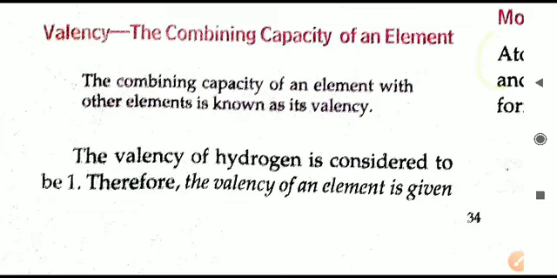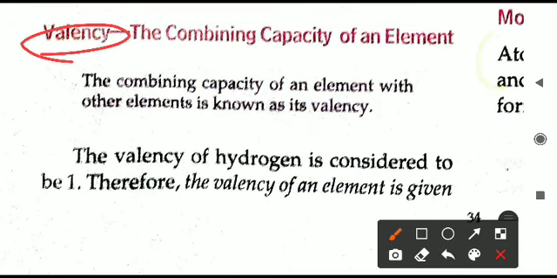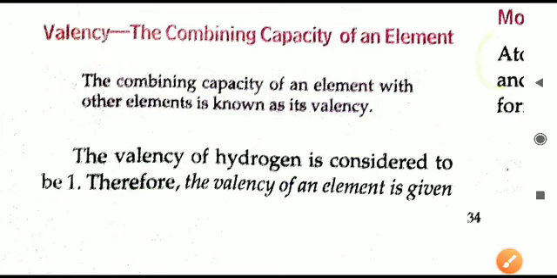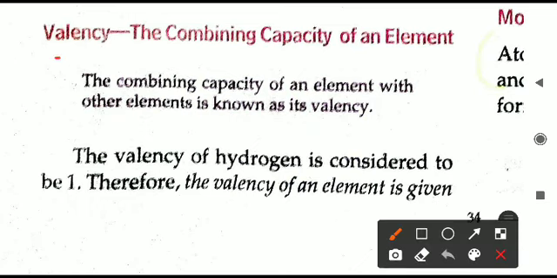Now when these atoms are reacting with each other, there is an important concept related to that, because atoms are combining with each other. How many atoms will combine with how many other atoms? Like we can take a hydrogen atom. H means hydrogen. If we take a hydrogen atom and ask how many atoms of any other element will join with this hydrogen, how can we explain this concept, how many atoms will join with one hydrogen atom? For that we have a concept called valency.